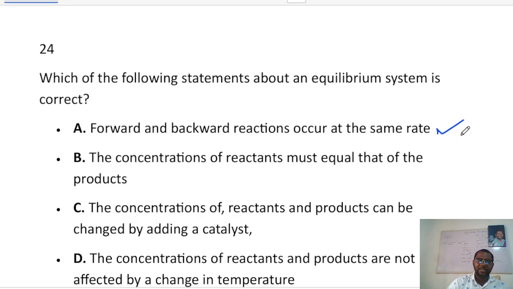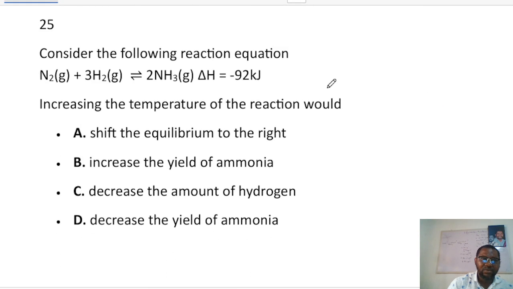Let's kindly note that. Now the next one we are going to look at says, consider the following reaction equation, and we are given this. Increasing the temperature of the reaction would... The way temperature affects a reaction depends on whether the reaction is endothermic or exothermic.